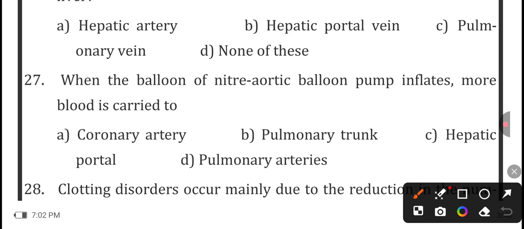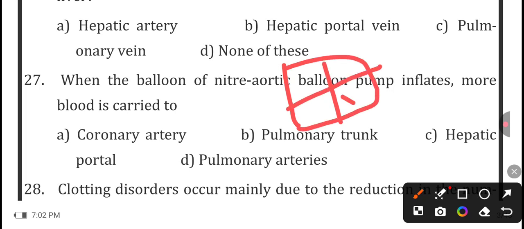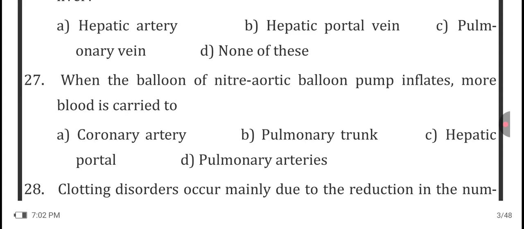If you see here, this is the heart, and from there the aorta comes out. At the base of the aorta, two coronary arteries come out. So when the blood flow is more in the aorta, more blood is carried to the coronary artery. So here the correct option is coronary artery.